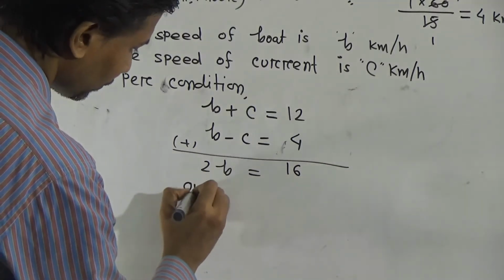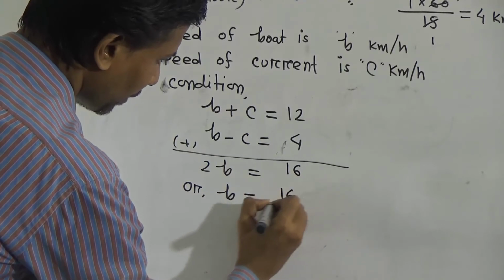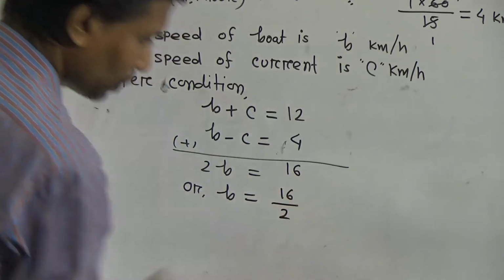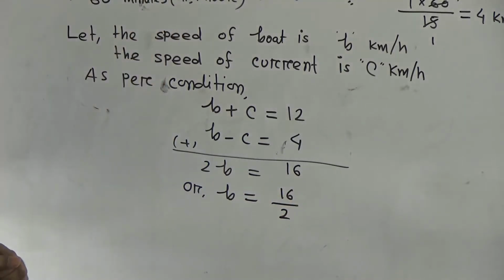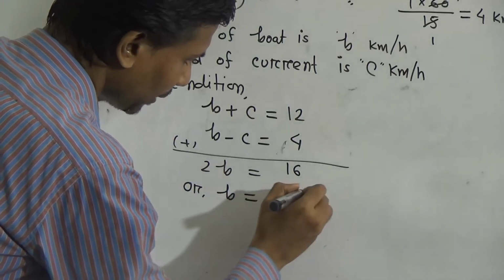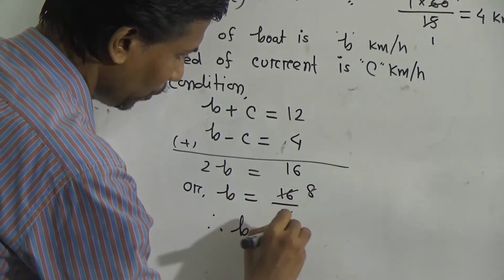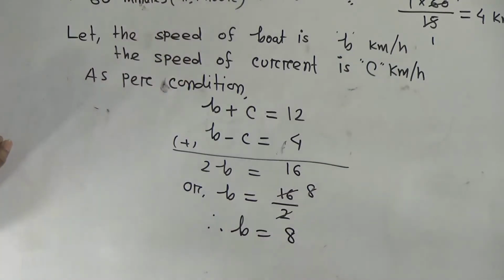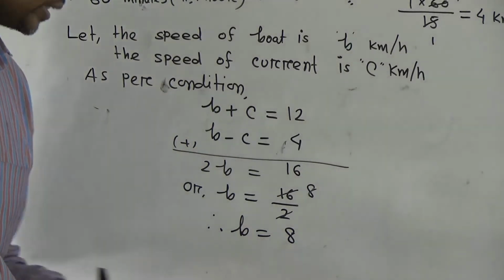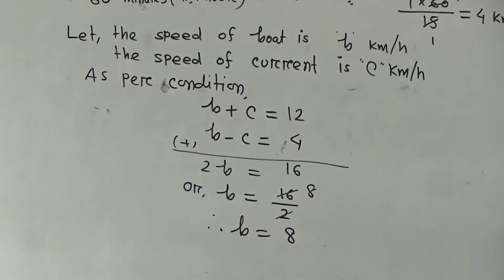Or B equal to 16 by 2. You divide 16 by 2, then we get 8. That means we have got B equal to 8. Okay, dear student, that means speed of boat is 8 km. Now we have to determine the speed of current.